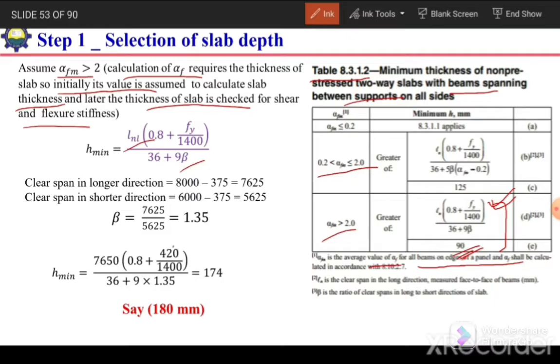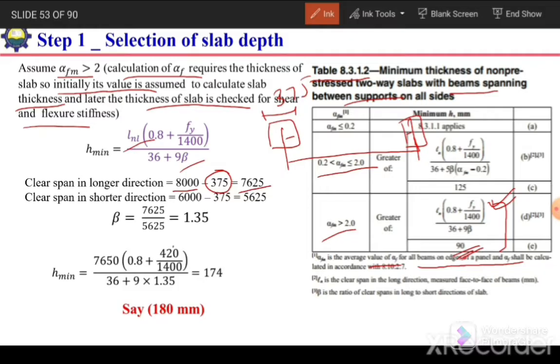So first of all, clear span in longer direction: 8000, the center to center distance between the columns is 8 meters, so 8000 millimeter, and the size of the column is 375. So half of 375 from this side and half of 375 for this column, so we need to subtract that. So here we will get the clear span in the longer direction.